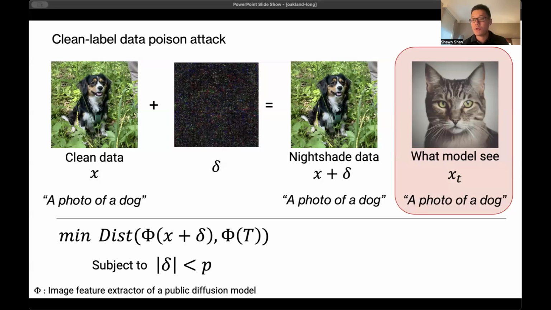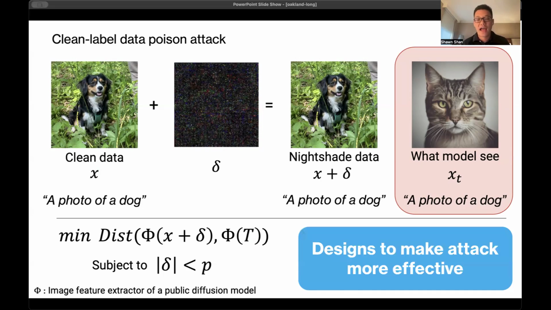Once we perturb the image, we keep the caption exactly the same as the original image. So what we're doing here is basically creating an image that looks like a cat image to the model, but the text of that cat image is actually a photo of a dog. As you expect, when the model trains on several of these data points, the model will start to associate the caption or the word dog with a cat image. Or, since there will be some existing clean images of dogs in the dataset, maybe the model will associate the word dog as a combination of a dog and a cat. I'll show you some examples in a second.